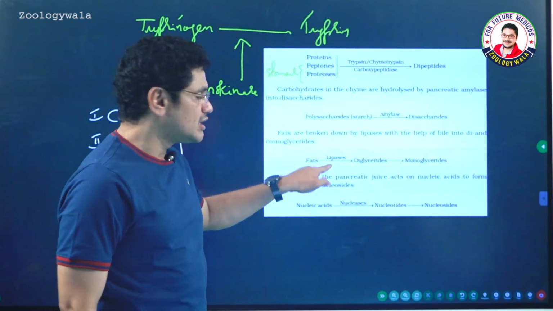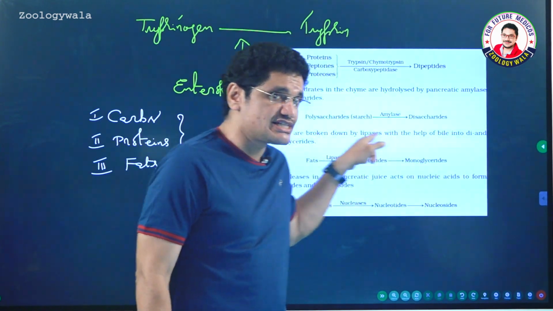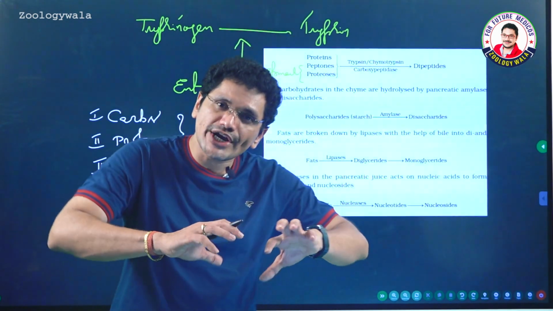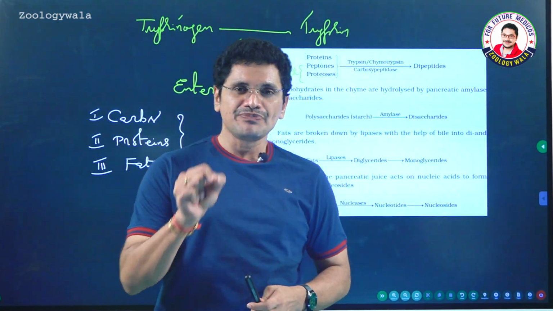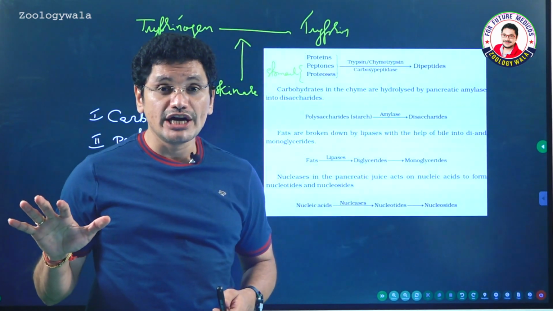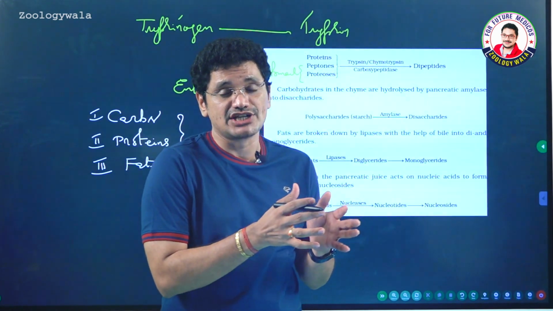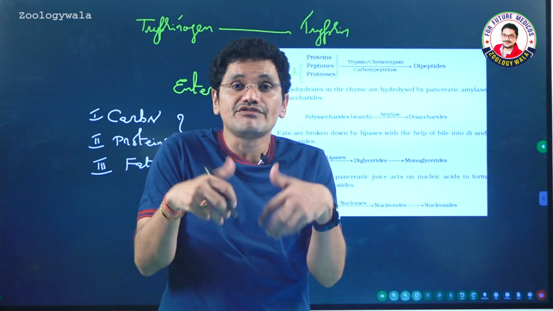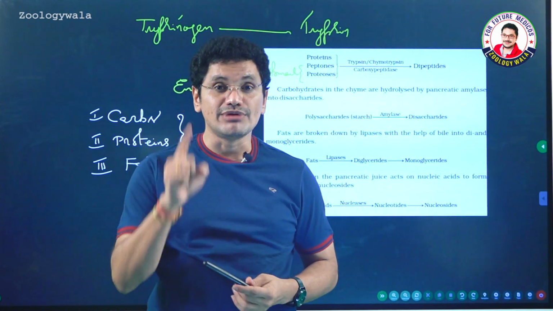So here fats are going to be converted to diglycerides, which in turn convert to monoglycerides in presence of lipase. Who is going to activate the lipase enzyme? Bile is going to activate the lipase. I already told you that liver secretes bile, a very important component, and bile contains no enzymes, but it contains so many compounds which are very much essential for the emulsification of fats, breakdown of large chain fatty acids into small fatty acids, so that the surface area will be increased, and further digestion of fats will continue because of the bile.